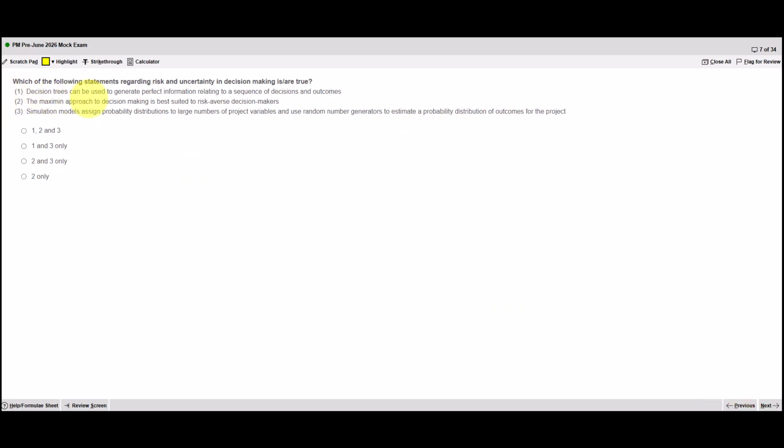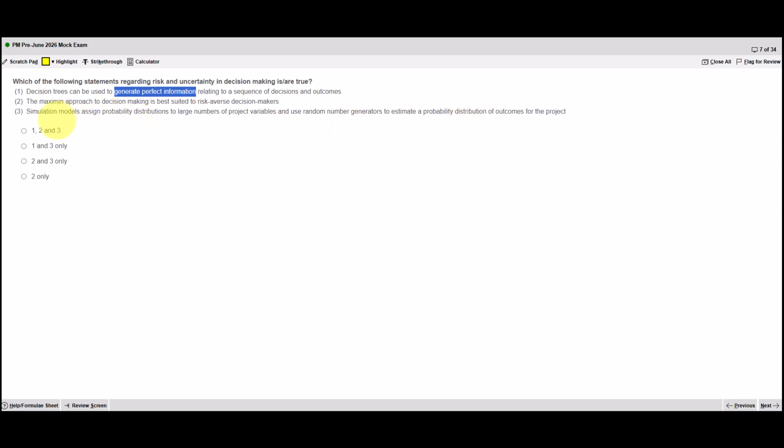Question 7. Which of the following statements regarding risk and uncertainty in decision making is or are true? Option 1. Decision trees can be used to generate perfect information relating to a sequence of decisions and outcomes. So decision trees do not generate perfect information. So number 1 is false, which means it's either this one or this one. So I'm going to look at 3 next. Simulation models assign probability distributions to large numbers of project variables and use random number generators to estimate a probability distribution of outcomes for the project.